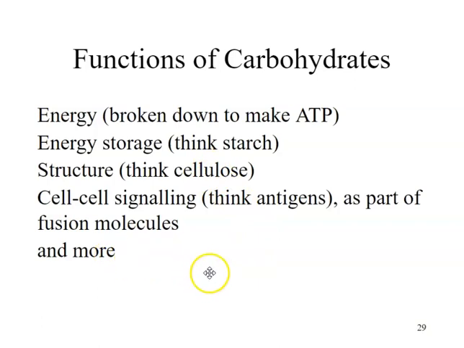And carbohydrates also play an important role in something called cell-cell signaling, like identifying what a cell is so that other cells know. And they're usually found as fusion molecules attached to a protein or something else. And they play other roles too, but these are the major ones.